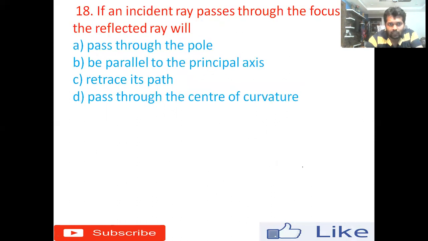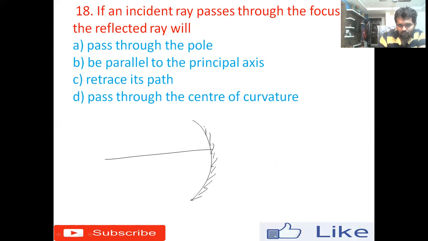18th one, if an incident ray passes through the focus, the reflected ray will be... So what I will do, I'll take a concave mirror and the principal axis. One side of the mirror is obviously coated with silvery paint. Now what will happen? The incident light ray passes via the focus here. Let me call it the focus.